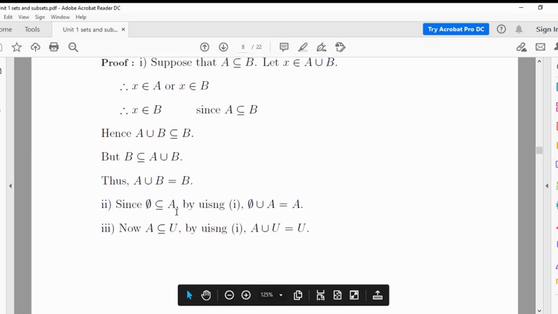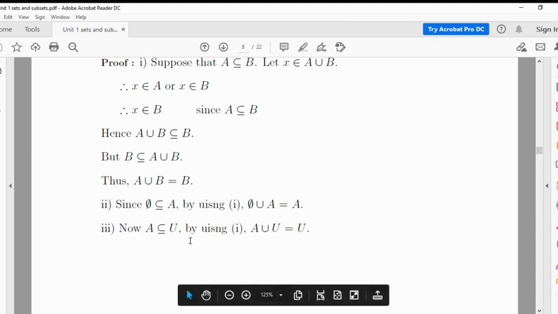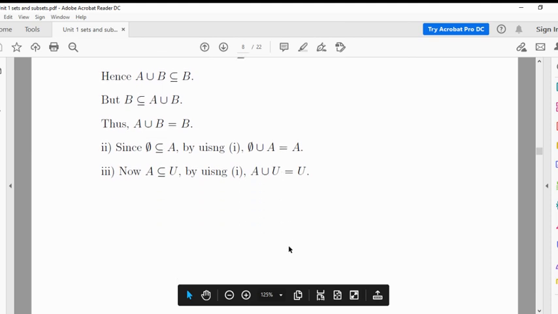Since the empty set is always a subset of A, by using the first result, empty set union A is always equal to A. A is a subset of U, so by using one, A union U is equal to U.